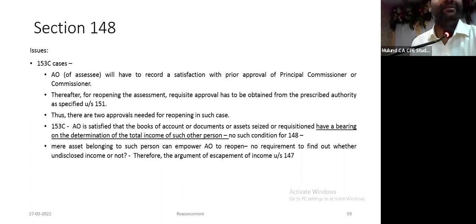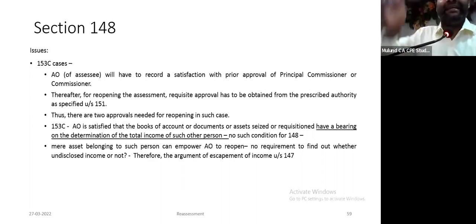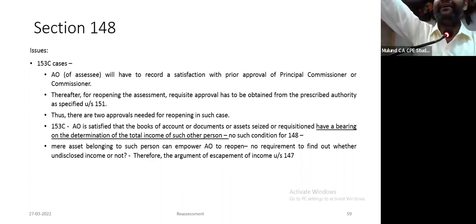Mostly the cases will be this kind of cases: something happened at someone else's place and they found mine, search and survey. Mostly search, not survey, search. So if there is a search, please take this argument. In case of search, I am a third party. You have information against me. Firstly, you cannot go under 148A, because there is deemed suggestion, we will go to 148A also. Two, to reopen my case, there has to be a satisfaction recorded with the prior approval of the Principal Commissioner. If these two conditions are not fulfilled, it is without jurisdiction, and the reopening notices have to be quashed.